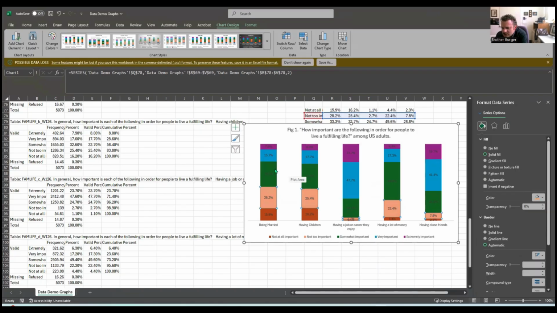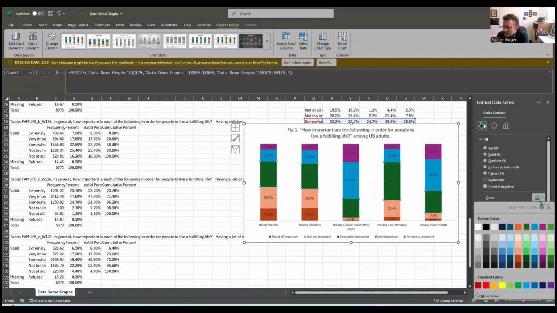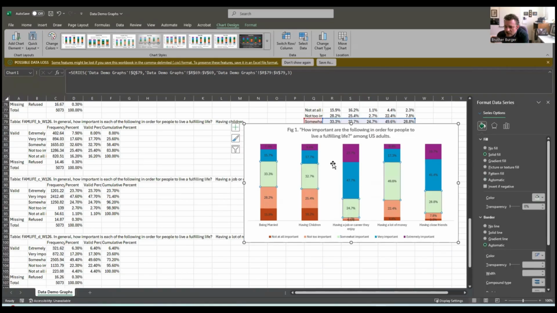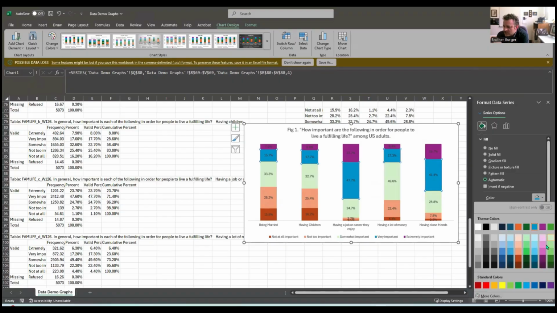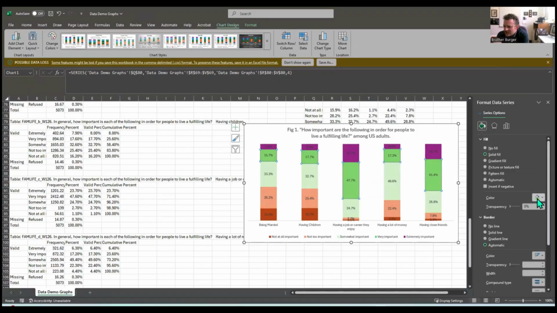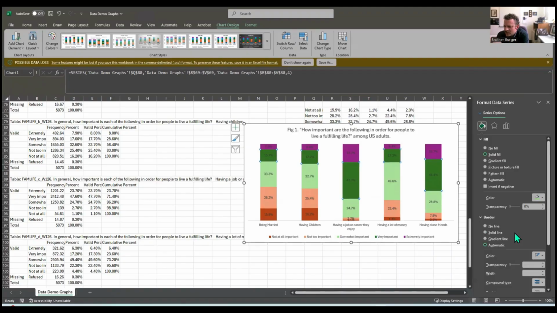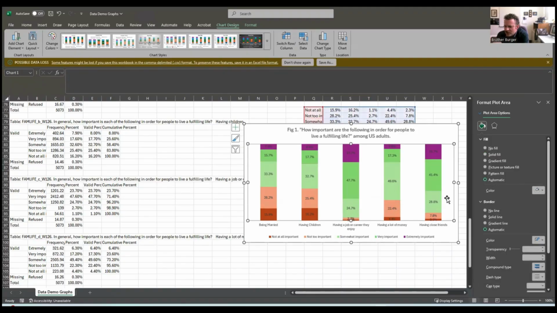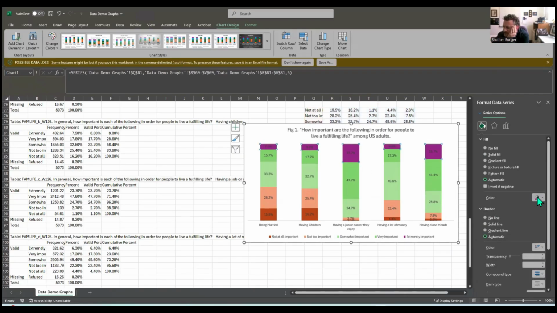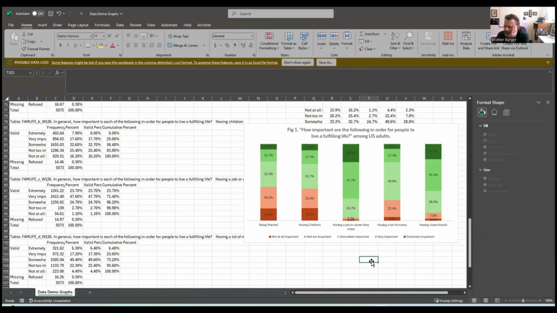And the somewhat important, so let's switch, right? Because we went from not important, not too important to somewhat important. Like it's a little more positive. Let's make that a really light green. And then very important, let's make that, ooh, that's a weird looking green. Let's make this one that green, okay? And then the very important, it's a little darker. No. Okay, so we'll keep it there. Oh, they are different greens. Okay. And then the top one, oh man, I don't like that. Well, that's okay. Yeah, that works.